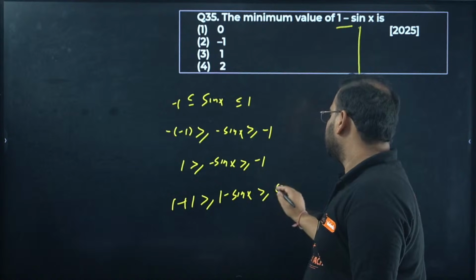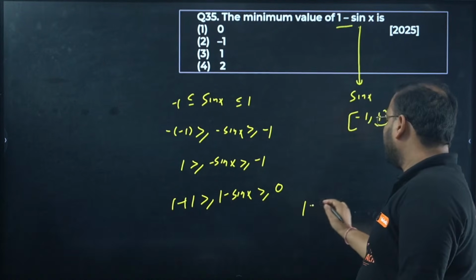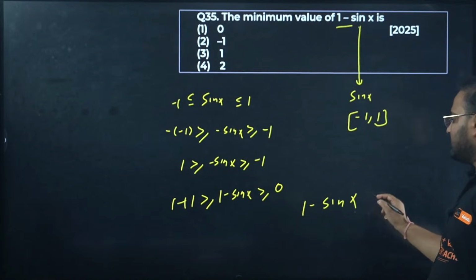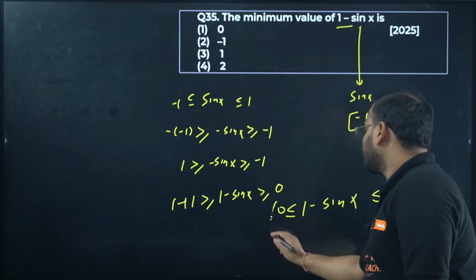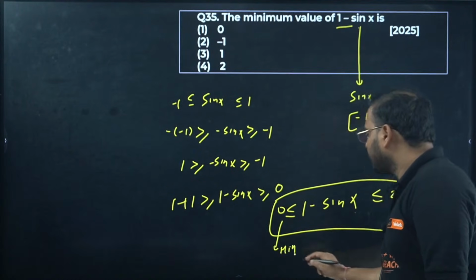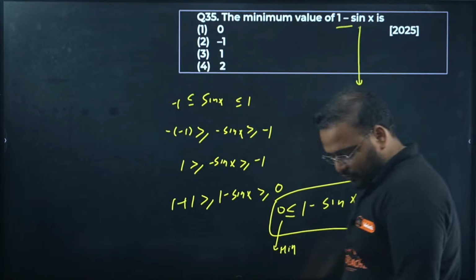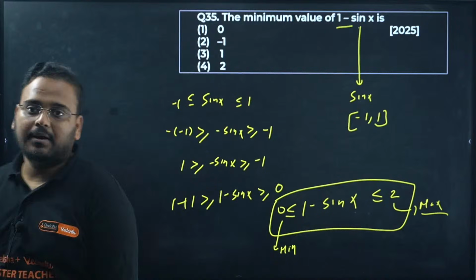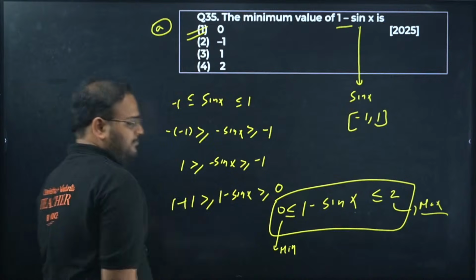I'm getting here 1 minus sin x is less than 2 but more than 0. This is your minimum value and this is your max value. You want minimum value. Answer is A, 1.